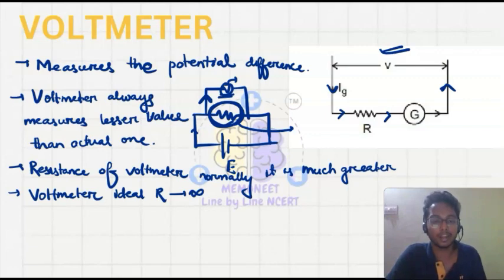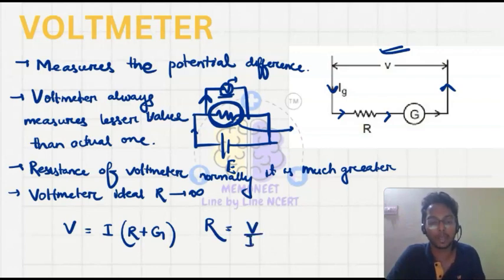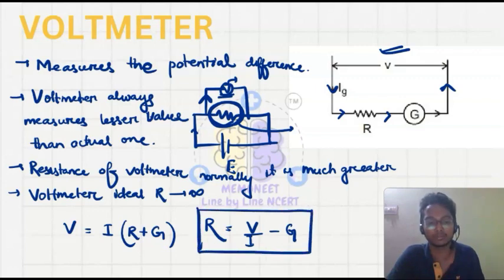So what I can write for V is equal to Ig into (R plus G), where G is the resistance of the galvanometer. So what I can write for the resistance of the shunt, R, is equal to V upon Ig minus G. So this is the condition for changing a galvanometer to a voltmeter.